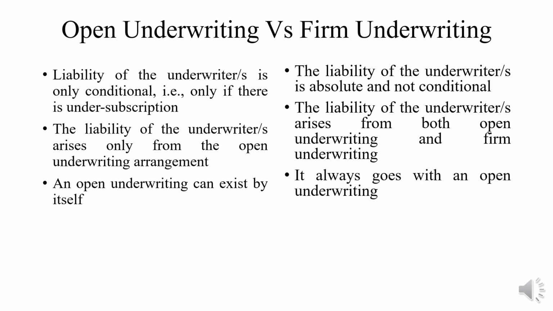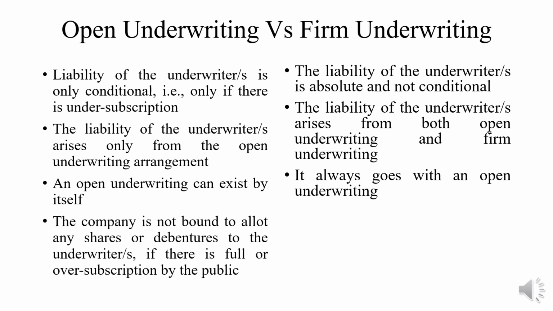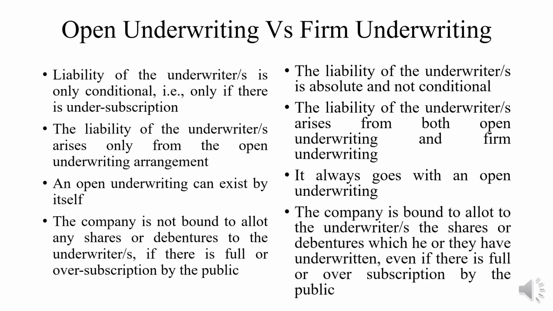It always goes with an open underwriting. So here, firm underwriting goes with an assumption that there is an open underwriting, that means there is an under subscription. With that assumption, they have agreed to purchase or take up a specified number of shares. The company is not bound to allot any shares or debentures to the underwriters if there is full or over subscription by the public. But in case of firm underwriting, the company is bound to allot to the underwriter the shares or debentures which he or they have underwritten, even if there is full or over subscription by the public.